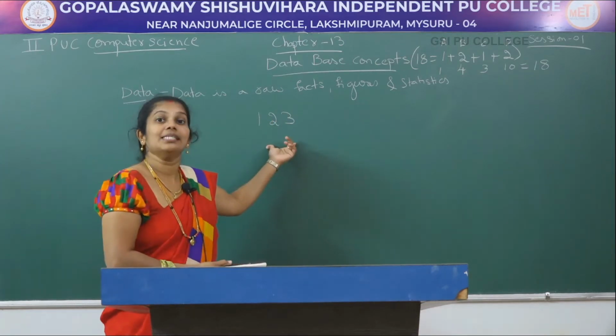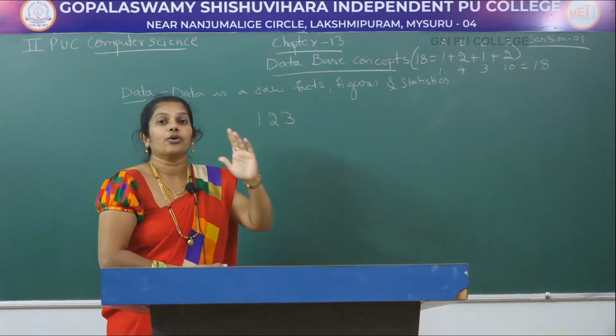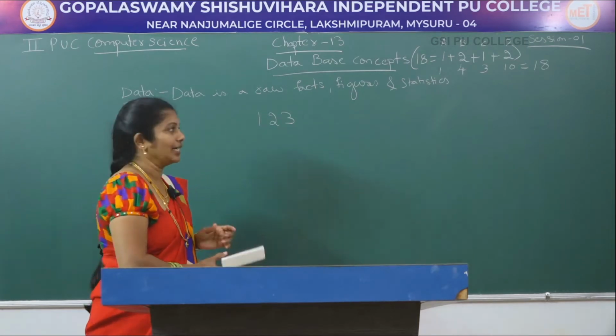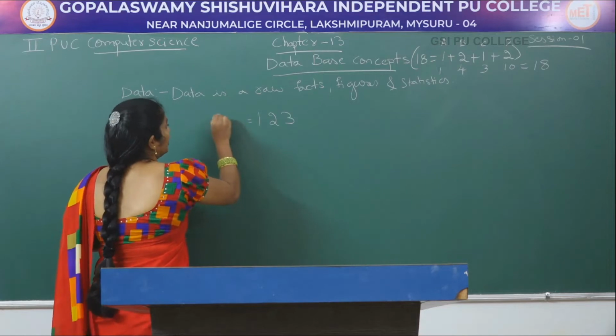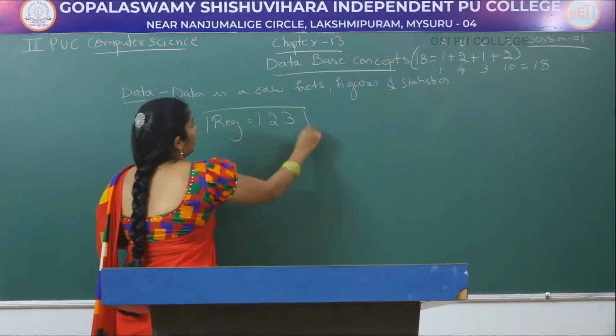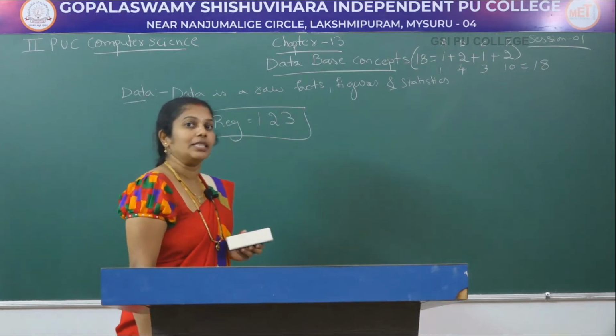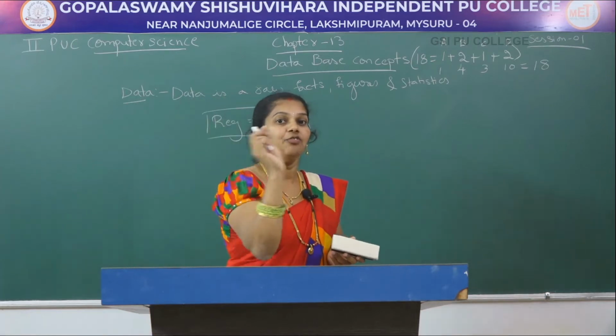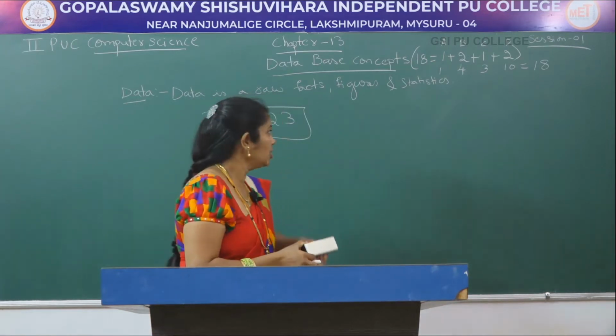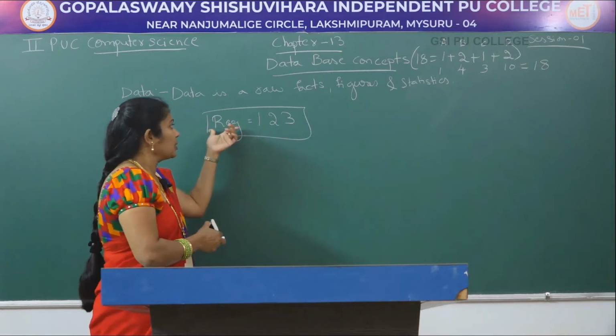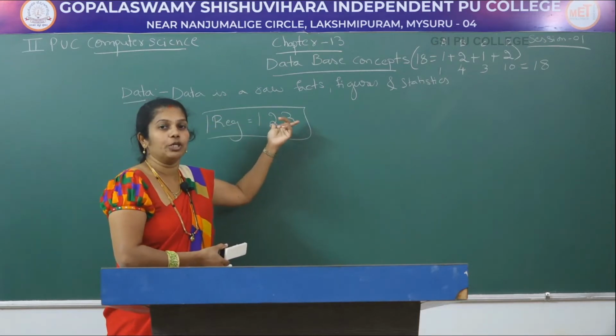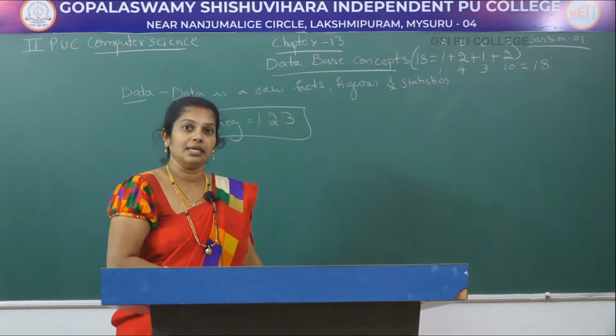So it can be called data. Data is raw facts, figures and statistics. For example, register number equals 123 can be called information, because it gives a specific meaning.